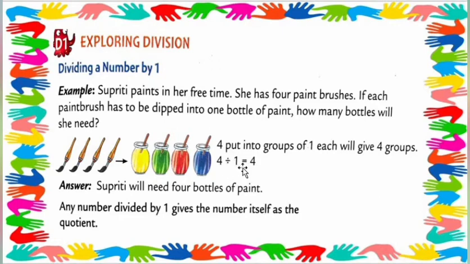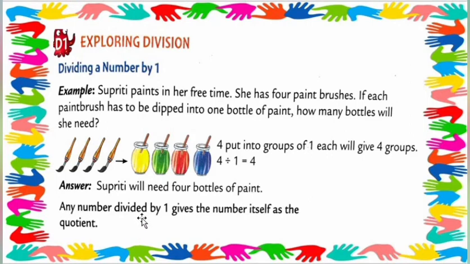4 divided by 1 means 1 fours are 4, or 4 ones are 4. Each bottle has 1 brush. Exploring division means dividing a number by 1. We have to divide it by the number 1. Got my point, my dear students? Supriti will need 4 bottles of paint.